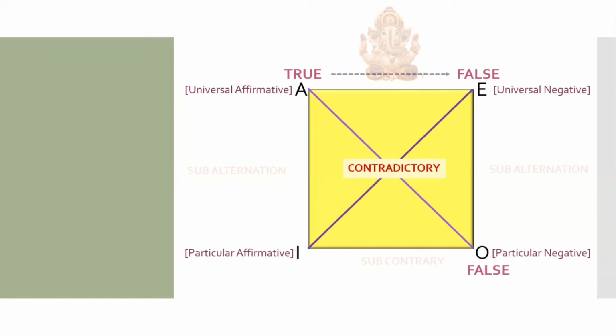Now, if A is true, what will be I? If A is true, I will always be true. Remember, because God can send truth down. God is always true. He can send truth down. Okay? So let's take an example over here. Let's go by the same proposition we took in the previous slide. If I say A is all men are rich.